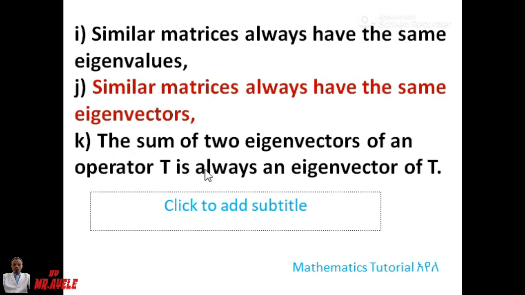K: the sum of two eigenvectors of an operator T is always an eigenvector. What do you suggest on this? Is it true or false? Think of the definition. The statement is false. A constant multiple of an eigenvector is an eigenvector, but the sum of two eigenvectors is not necessarily an eigenvector for the matrix.